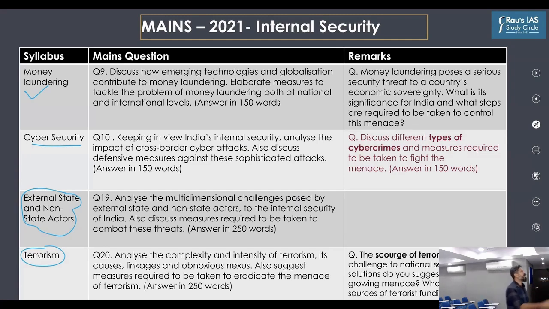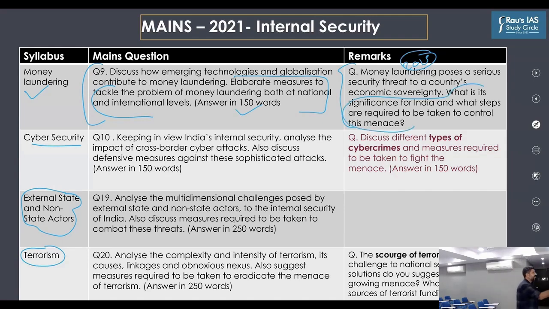because most of the times, these questions have been inspired from the previous year questions only. If you look at this first question, it is: discuss how emerging technologies and globalization contribute to money laundering. Elaborate the measures to tackle the problem of money laundering, both at national and international level. Then if you look at this question, it was asked in 2015 by UPSC. It is a similar question. Money laundering poses a serious security threat to a country's economic sovereignty. What is its significance? What are the steps taken? So this part remains the same.